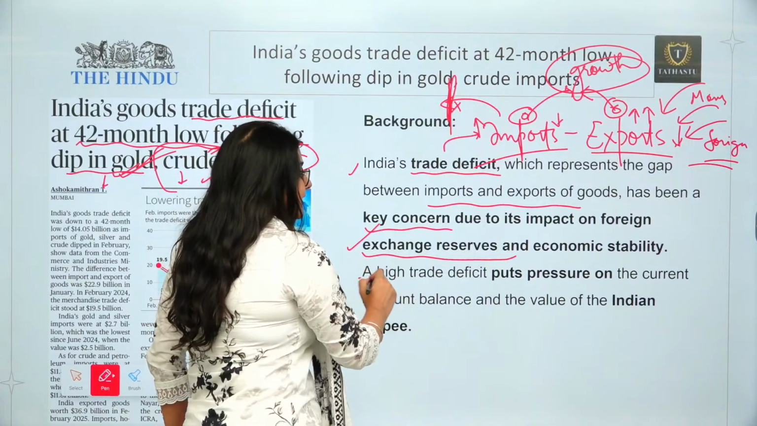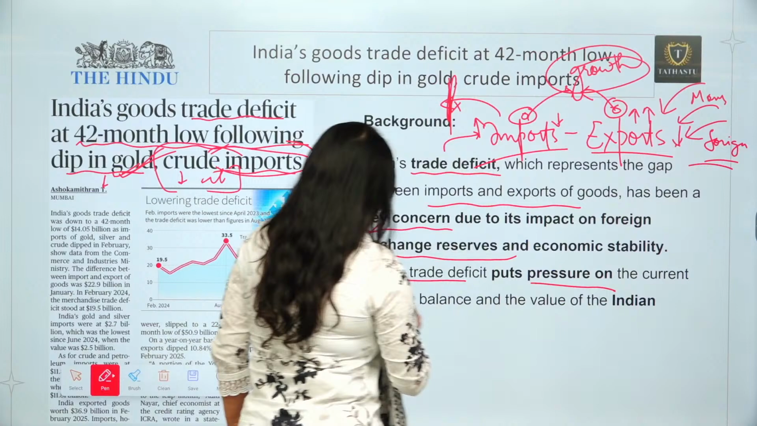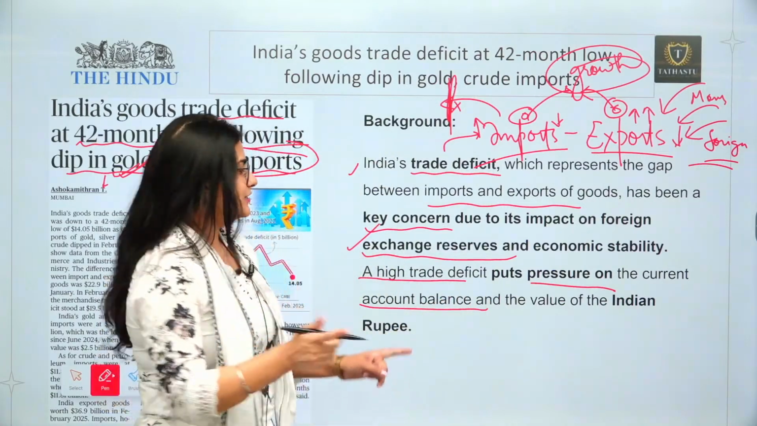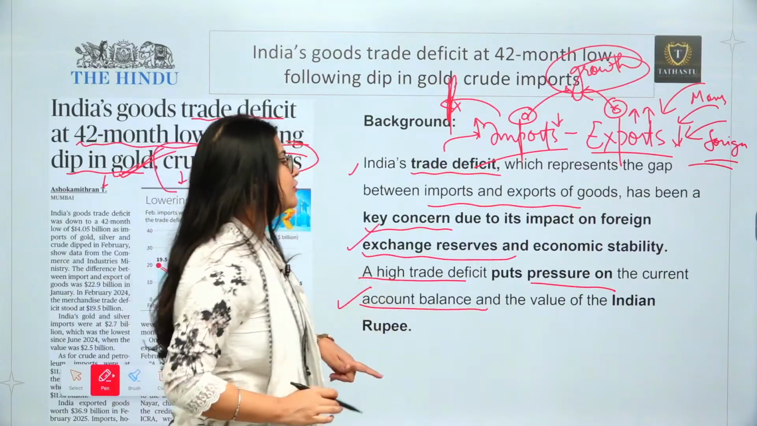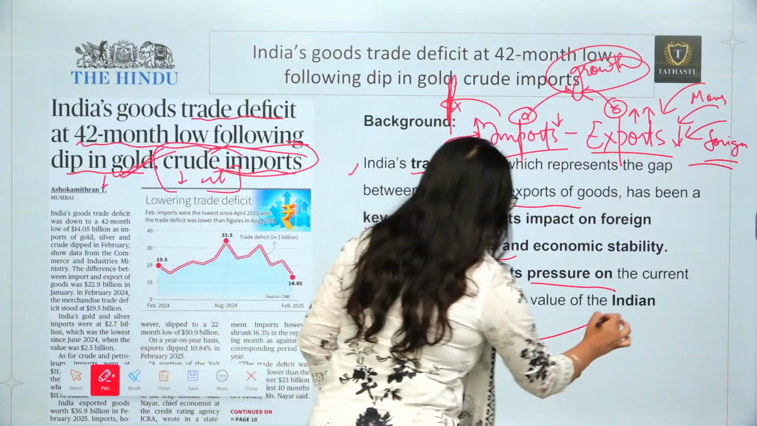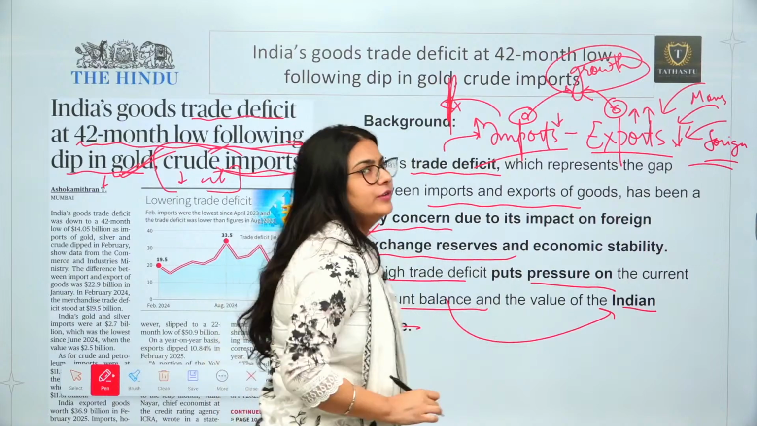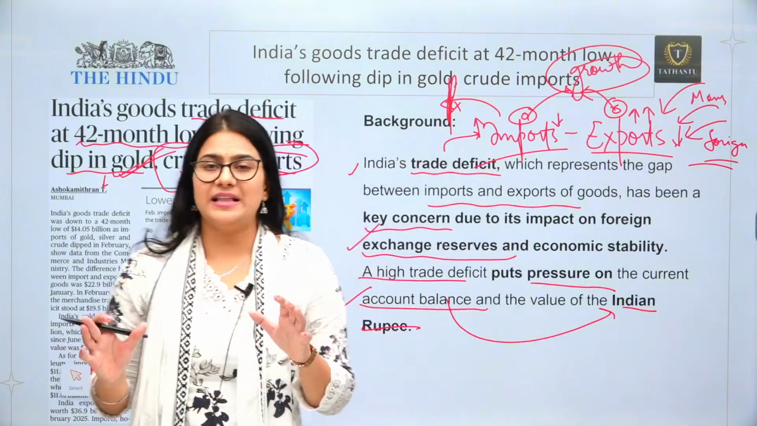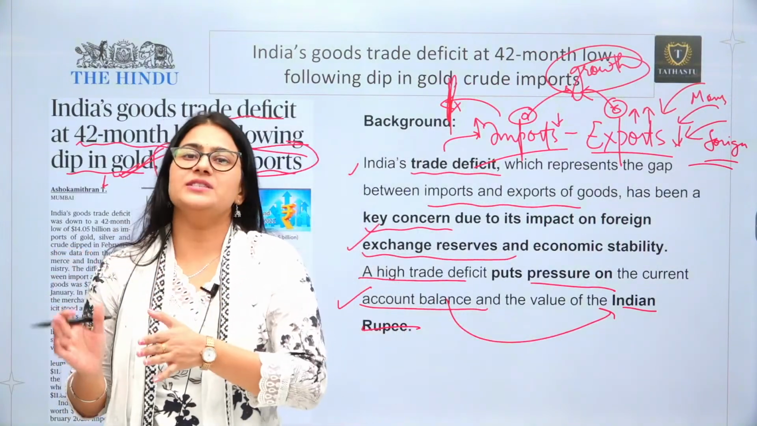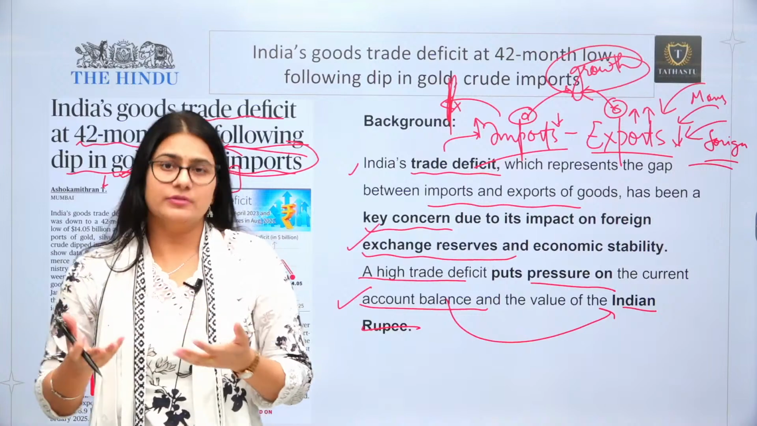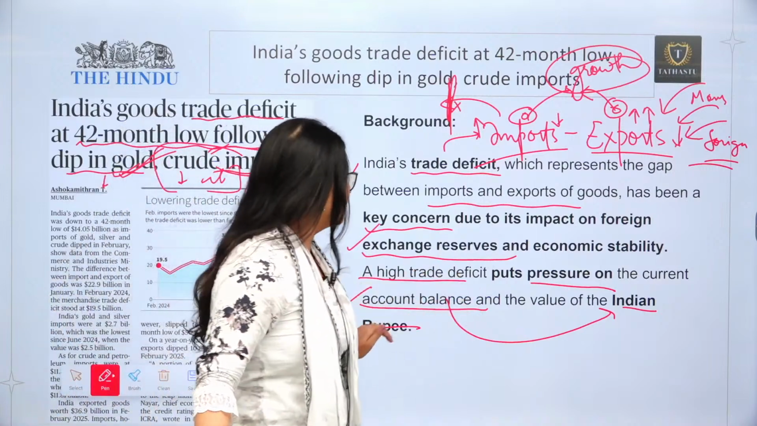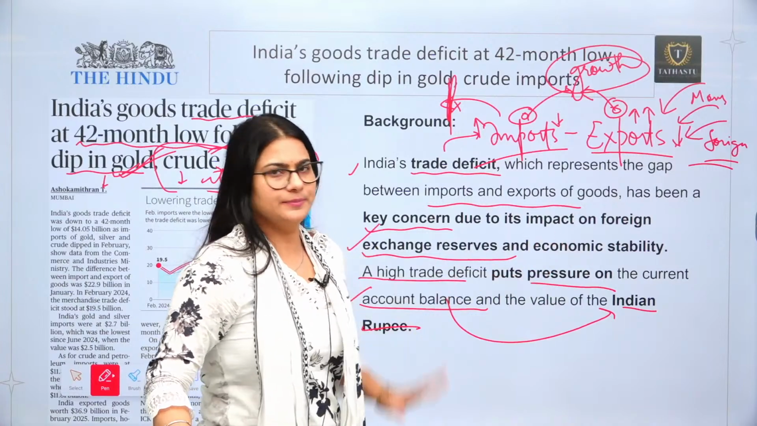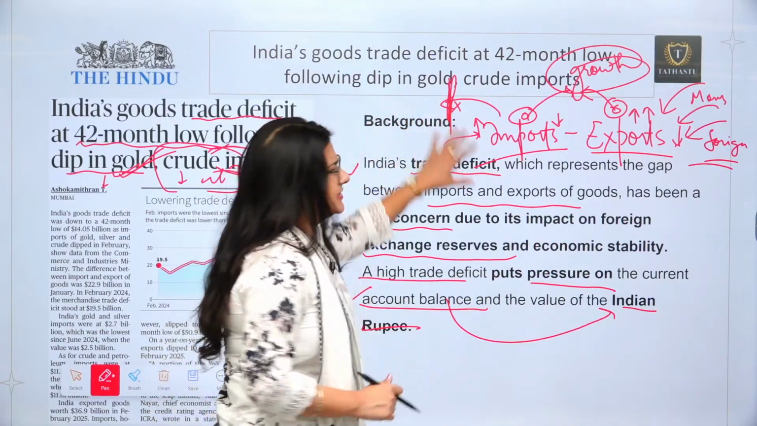Now, a high trade deficit puts pressure on the current account balance also. If the trade deficit is high, it is going to put pressure on the current account balance, and it can definitely impact the value of the Indian rupee as well. If the current account balance is good, then our rupee's value is going to be better. If the deficit is high, then obviously the value of the Indian rupee is going to get less, right? So this is the basic background.